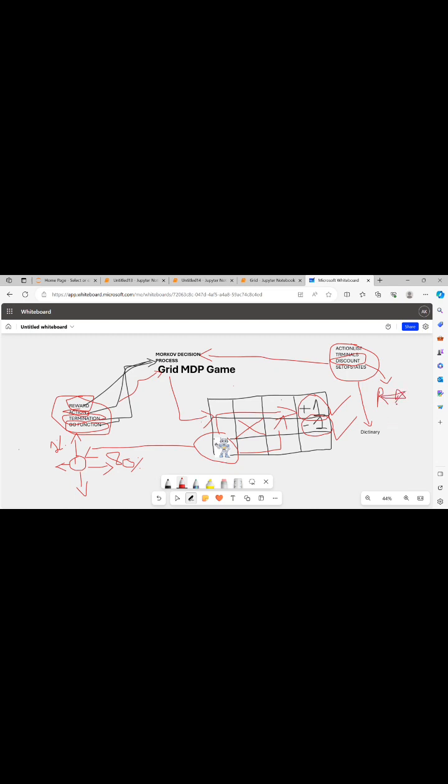And then we are talking about probability. Probability is that 80% it will move in this direction, and the remaining probability it can move in other directions.